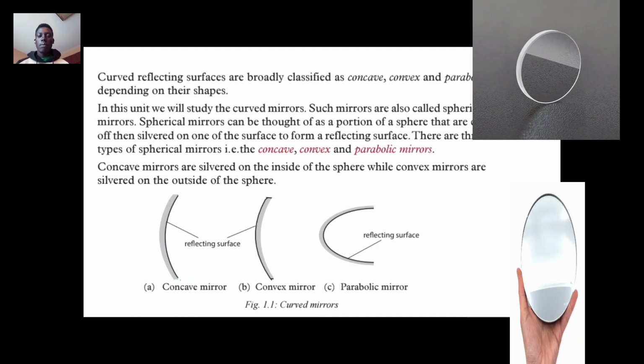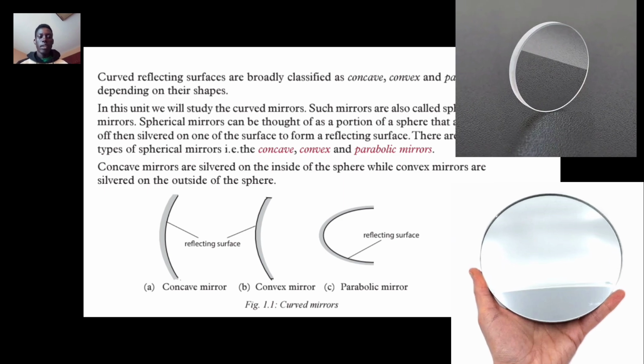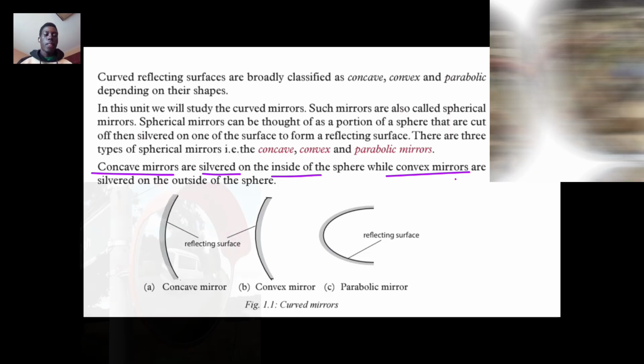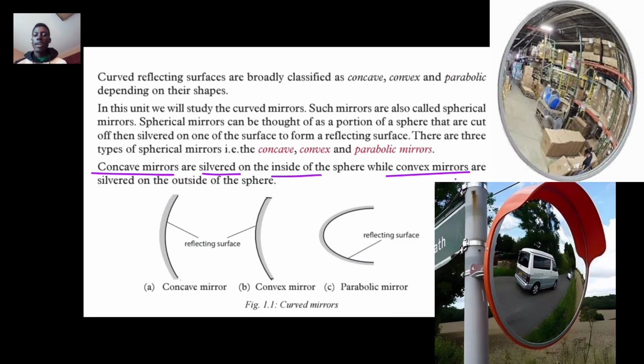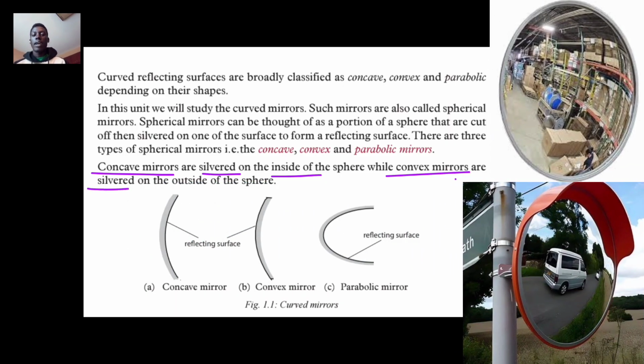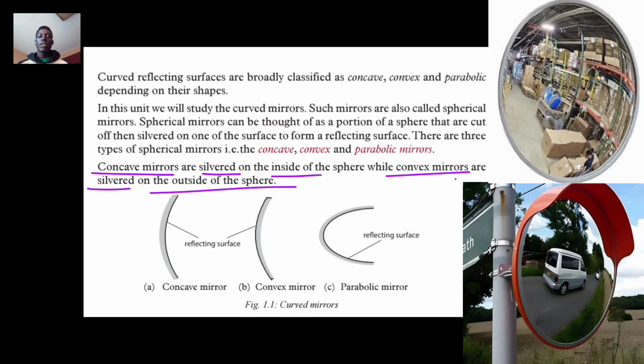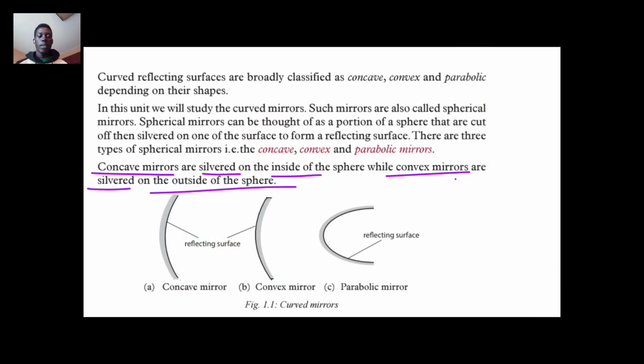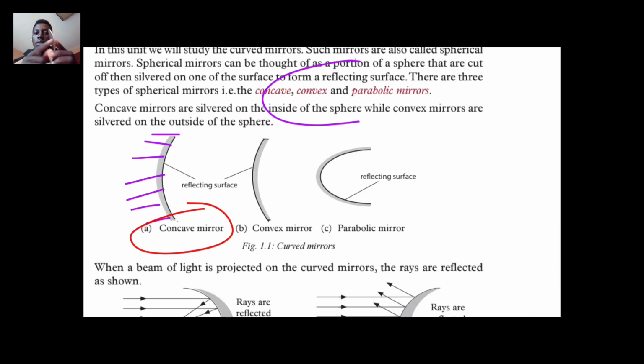Concave mirrors are silvered on the inside of a sphere, while convex mirrors are silvered on the outside of a sphere, like the part of a spoon. So this inner part, when it is silvered, gives us concave mirrors.